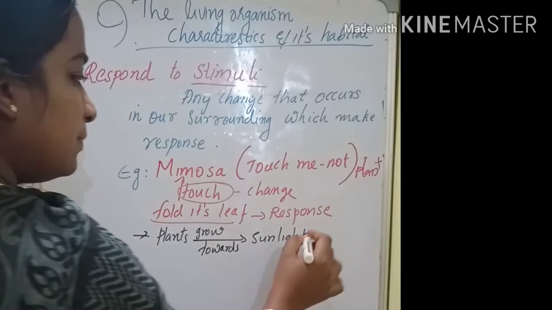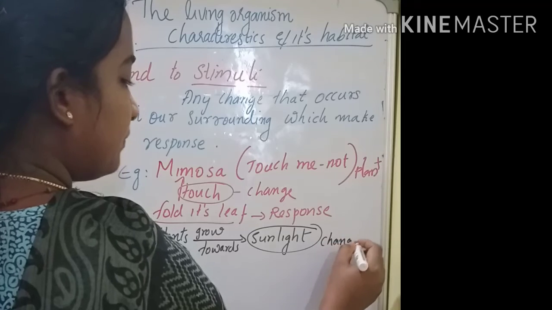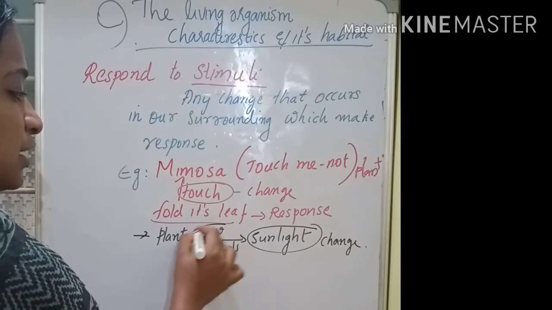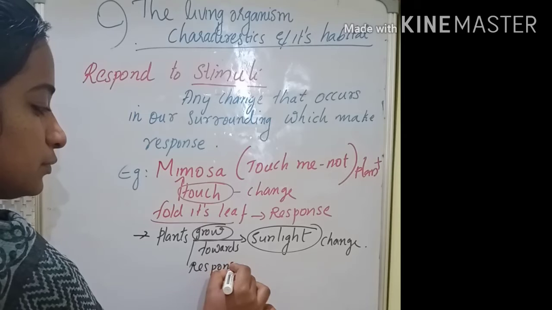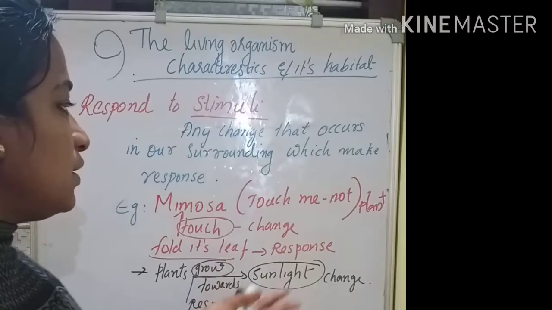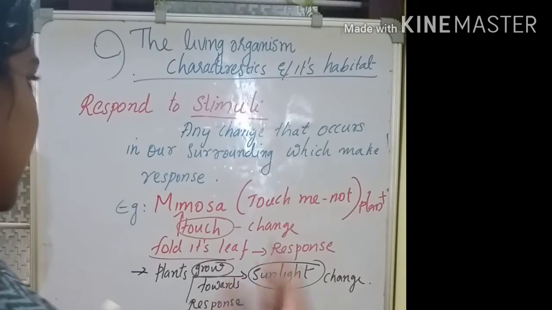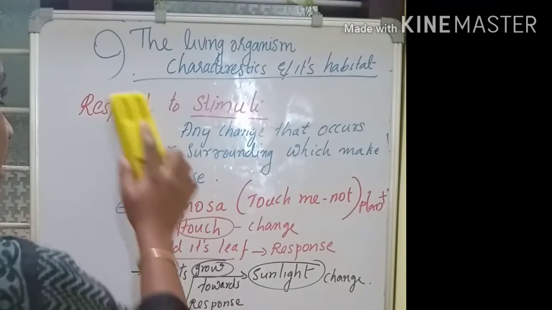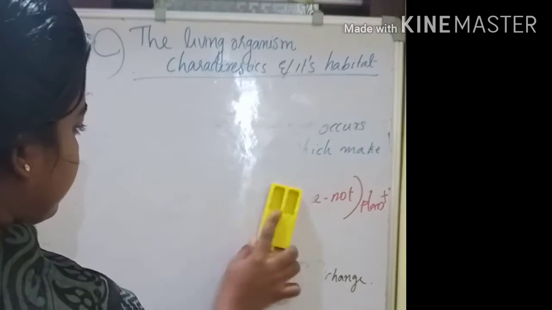So here sunlight is the change, and the response is growth. So all living organisms respond to a stimulus. That is another example for characteristics of living organisms.